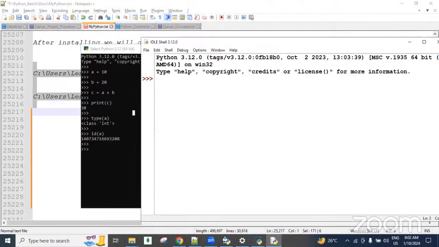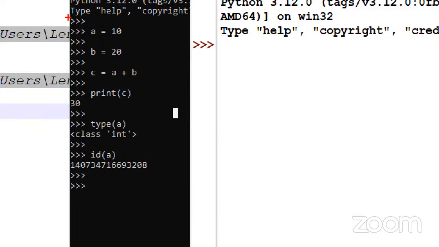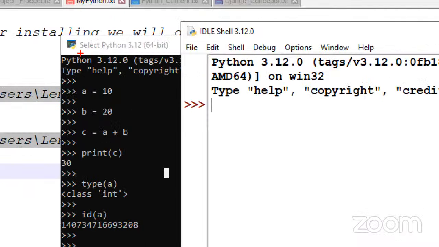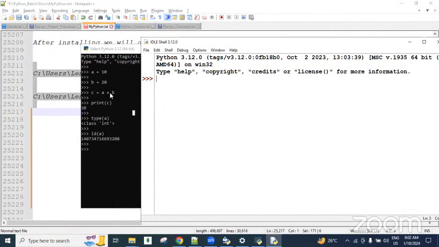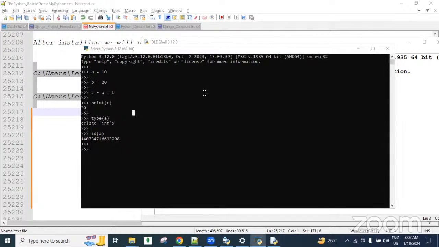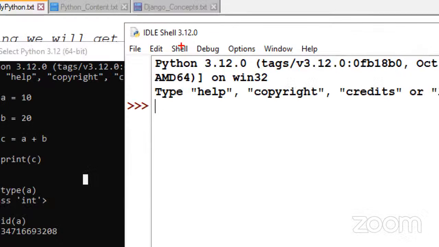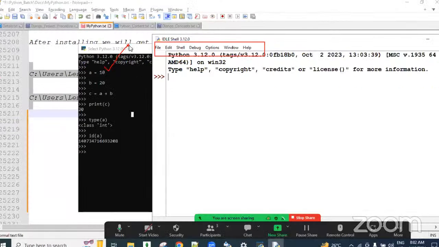See this one, the Python console, guys. The black screen is coming, and here the white screen is coming. Here Python 3.12.0 is displayed, and here also Python 3.12.0 is displayed, the same information. So one is a black screen and one is a white screen, and this is the IDLE tool. Here there are a lot of shortcuts and menus, and using these menus we can get a lot of benefits, but in the console there are no menus available.